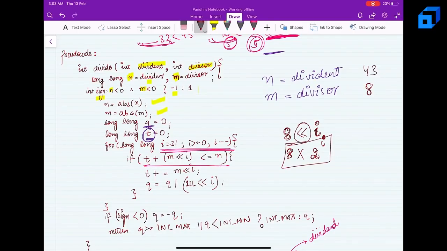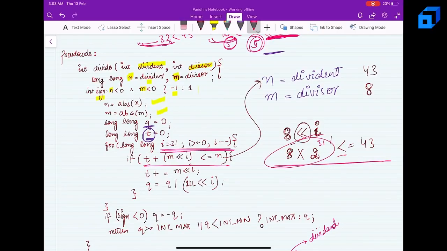So I'll check if it's less than or equal to n, which is nothing but the dividend, right? So the dividend is 43. Right now i is nothing but, I have started from 31. So this is definitely greater, not less. So this will become false and I'll come out of the loop. Now i will become 30. Then again I'll come out of the loop because this will be greater than n. Then again, until my i becomes 2, I'll be dropping out, right? So now if my i becomes 2, then I'll check.